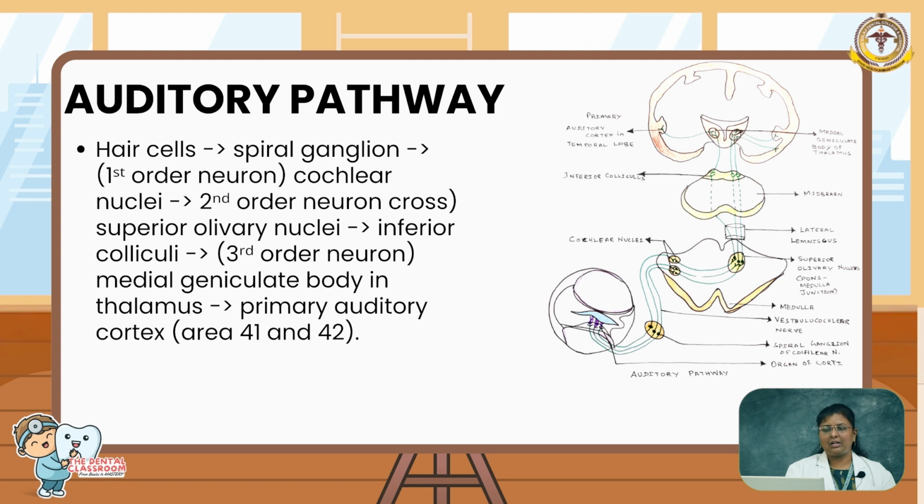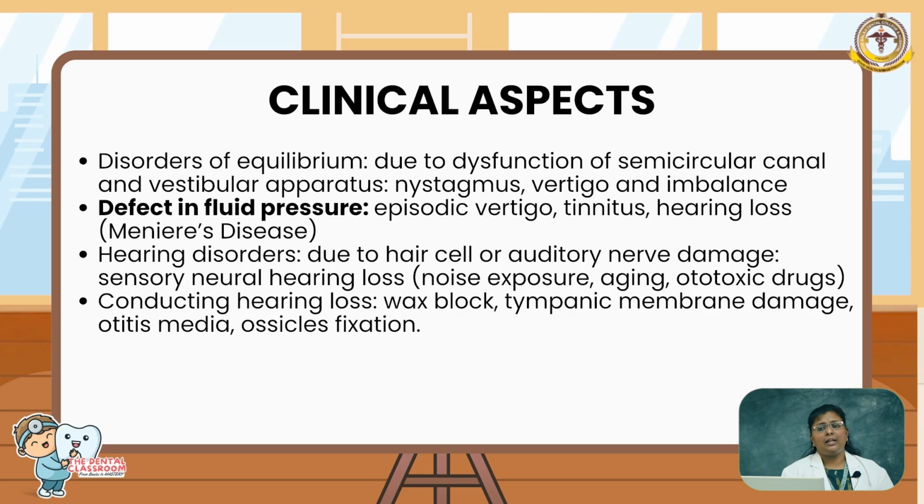So whenever there is disturbance in the passage of sound vibration or the passage of the depolarization impulse in the nerve, this causes hearing loss. So what are the clinical aspects we can know from this? A few disorders of equilibrium. Whenever there is dysfunction of the semicircular canal or vestibular apparatus, that results in nystagmus, vertigo and imbalance of the body. Also whenever there are fluid pressure changes in the perilymph and endolymph and the fluid in the semicircular canal, this causes episodic vertigo, tinnitus and hearing loss in persons. So this is about the equilibrium disorders.